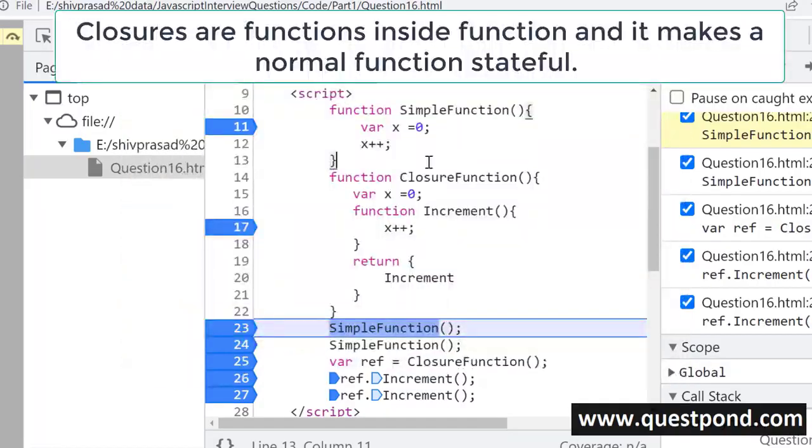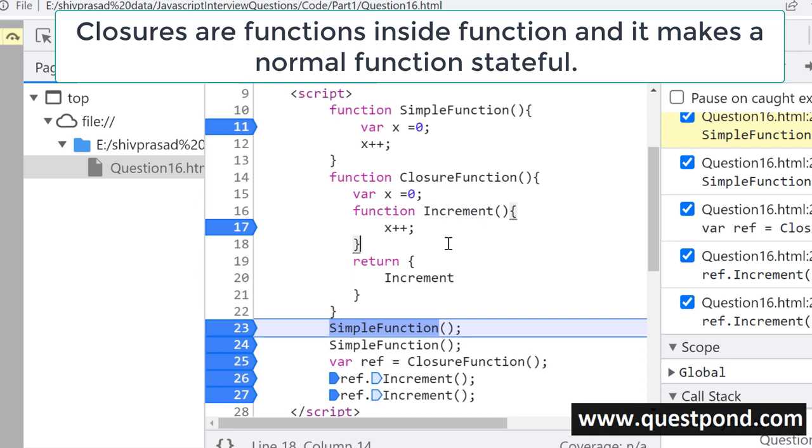So let us try to put down a very simple definition out here so that we don't get into those controversial closure questions, right? The simplest definition which I can put for a closure is that closures are stateful functions. Closures are functions inside functions, and they make a simple function stateful. I repeat this answer. Closures are a function inside a function, and it makes a normal function stateful.